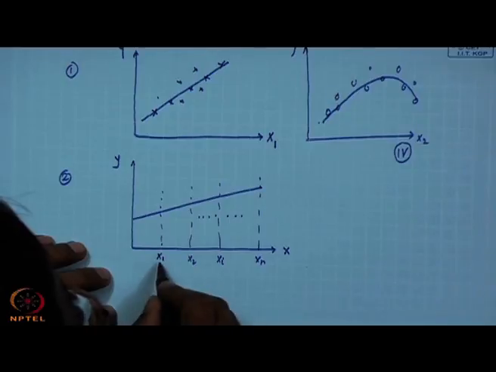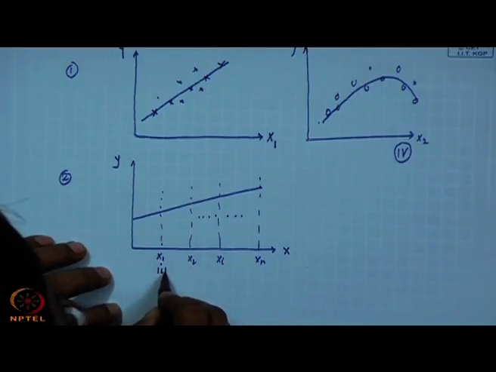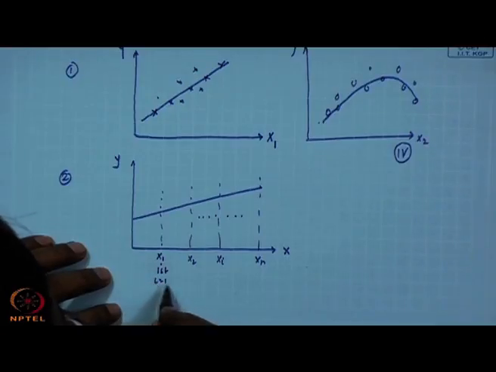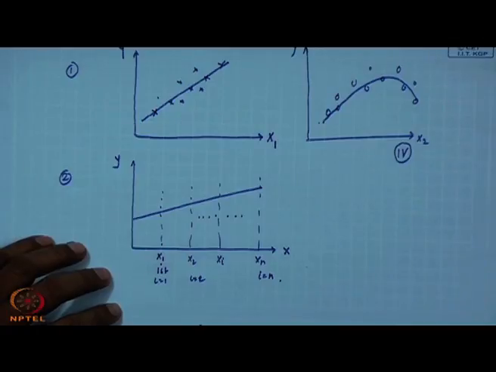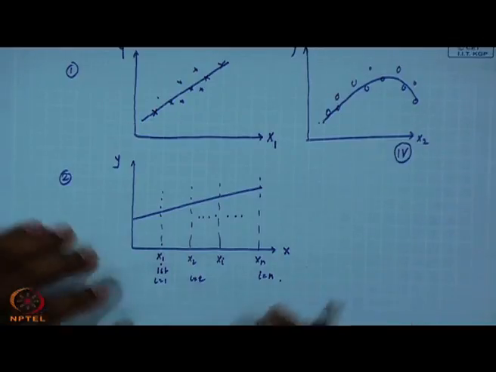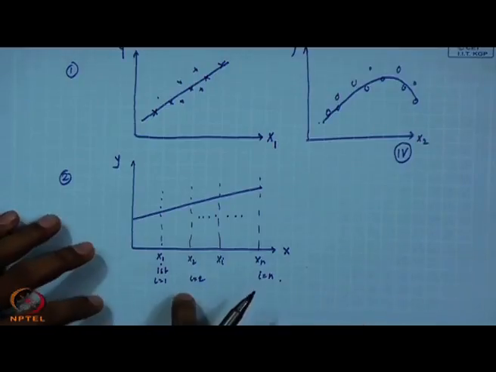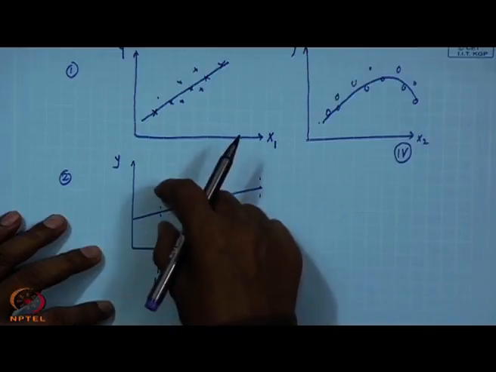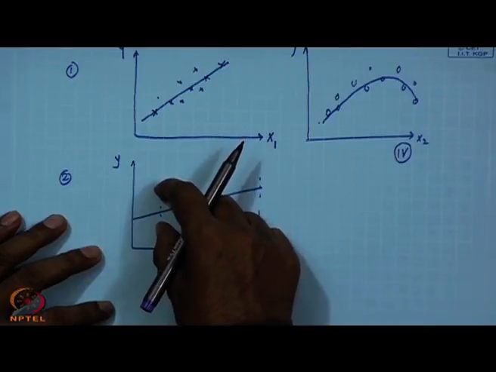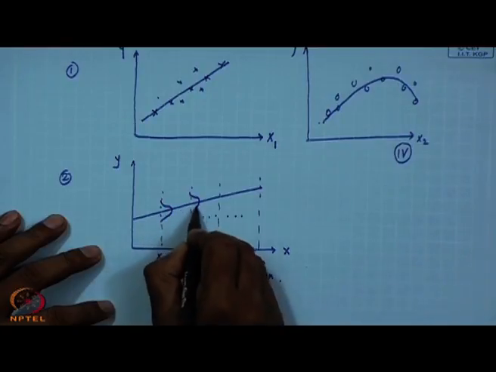This is the first observation, i equal to 1, this is i equal to 2, like this i equal to n. We are saying that you will collect one sample, but you may collect several samples also. Under such a condition, for a particular value of x, you may get several values of y. So, if you plot this